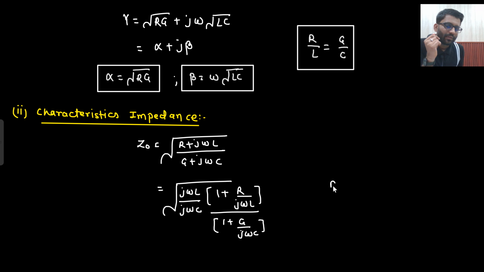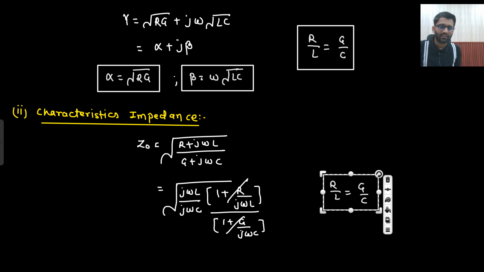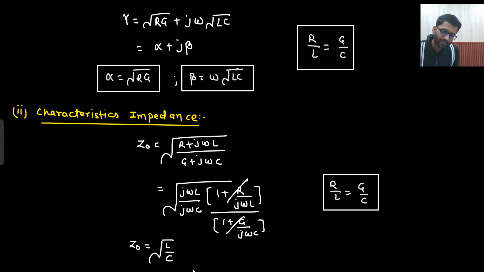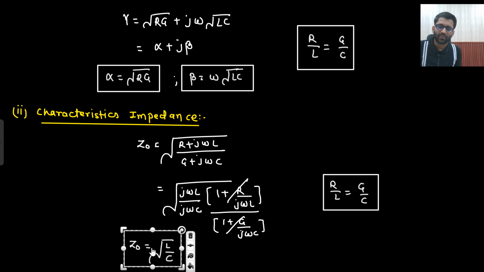And what do I know? That R by L is equals to G by C. This I know. R by L is equals to G by C. So both are the same thing. This and this will get cancelled, right? So from here what you are getting, j omega and j omega will get cancelled. So Z naught is equals to under root L by C. A very important formula which you need to keep in mind. So Z naught is equals to under root L by C.